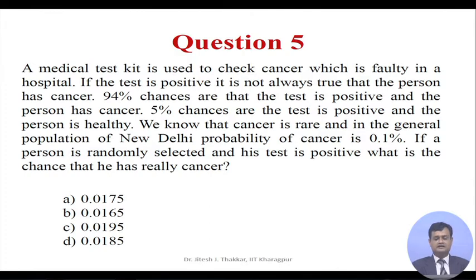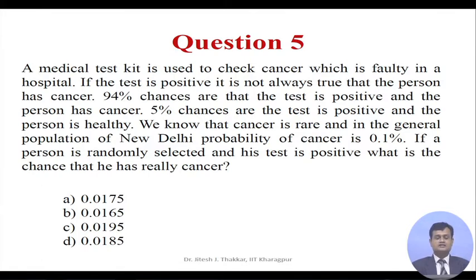We know that cancer is rare, and in the general population of New Delhi, the probability of cancer is 0.1%. If a person is randomly selected and his test is positive, what is the chance that he really has cancer?